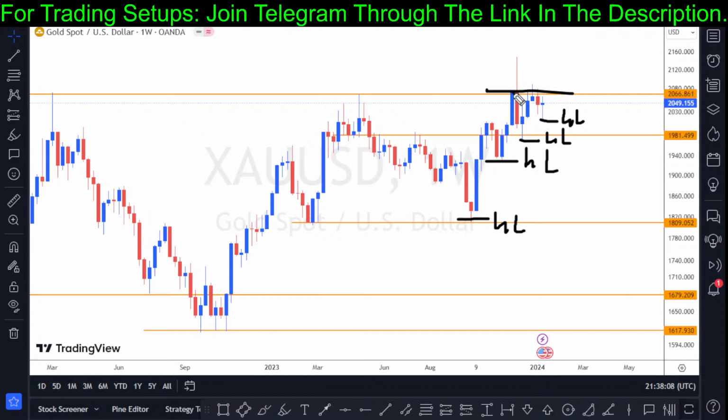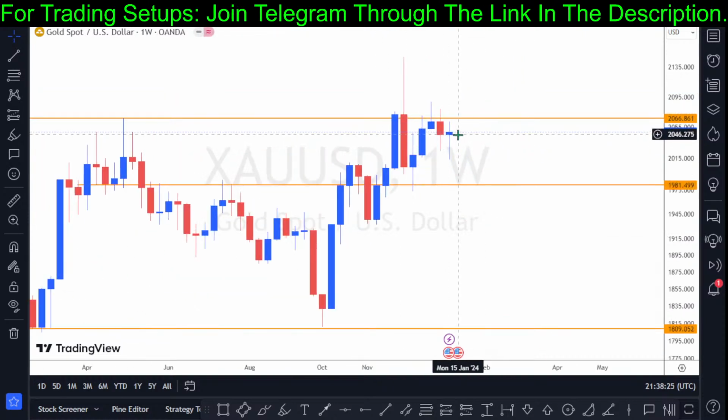But this resistance right here is still a reason for me not to want to execute a long entry, because I am very careful before executing trades in the market. I want to see a level which is far away from my entry so that I can achieve the minimum 2 risk to reward ratio. Because if I'm going to be looking for a long entry right here, what about the resistance structure right there? So this is why I think for now it's not the right time for my strategy to get in. So anyways, you could be looking out for a long entry if you're a scalper on the 5, 15 minute, 1 hour chart.